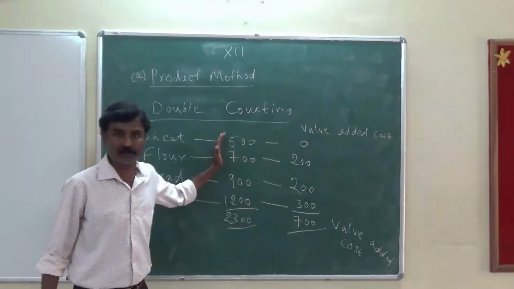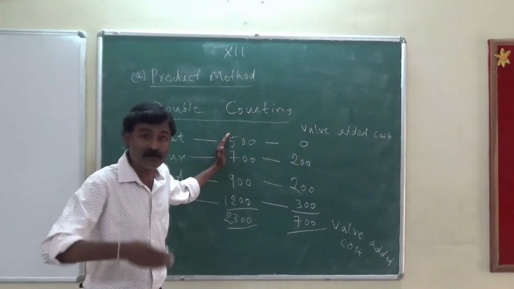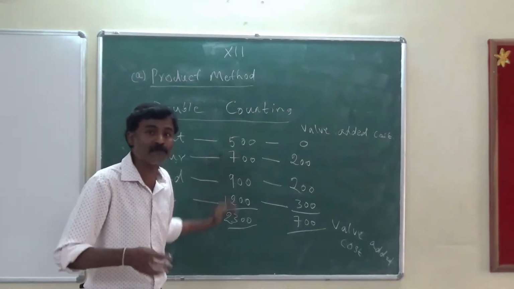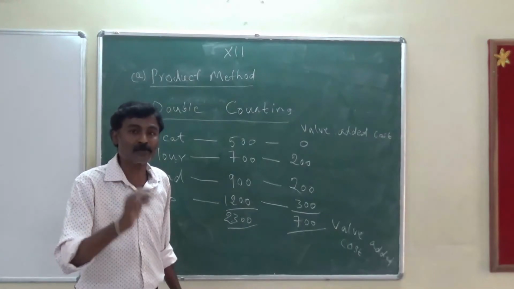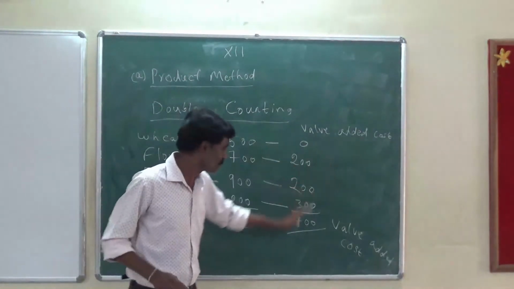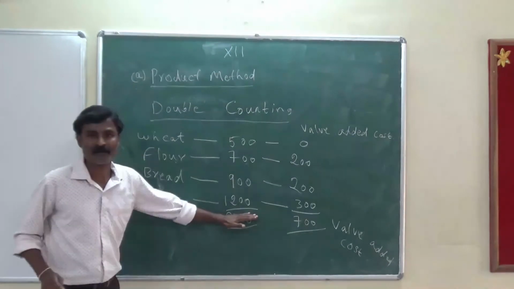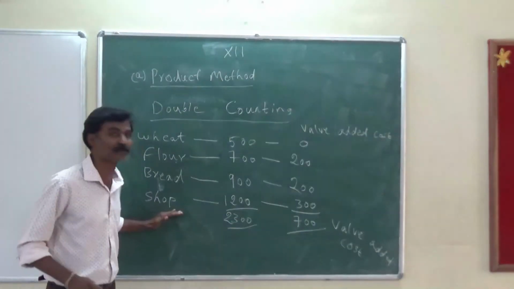Okay, so double counting, you understood I think? You cannot count the same income again and again for the same product. You have to take only the value added cost till the last level, that is consumption of bread from the shop.